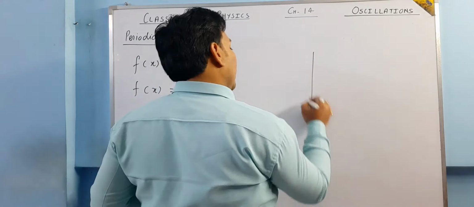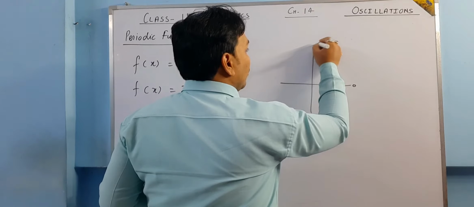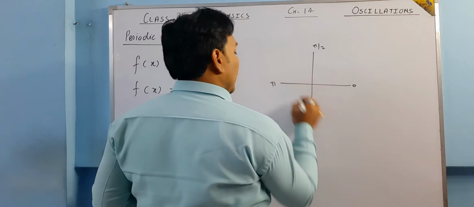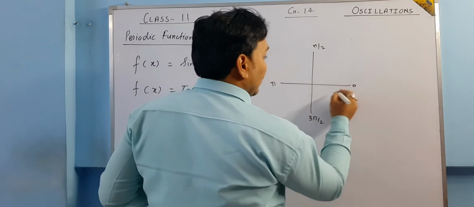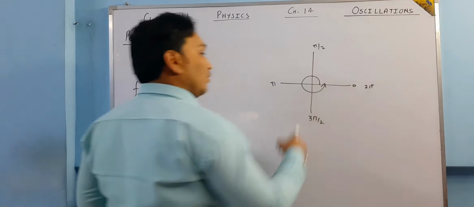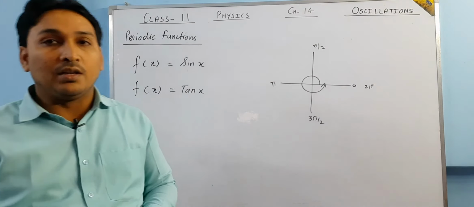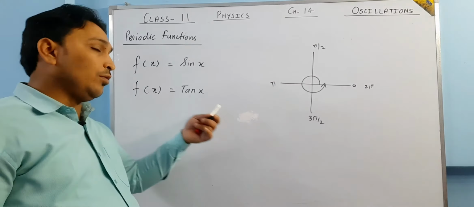I hope you must be knowing that. If this is a quadrant, this is your angle 0, this is pi by 2, this is pi, this is 3 pi by 2, and this is again 2 pi. So after 2 pi, it again starts from 0 only. So if the angles are being repeated, then obviously the values are going to be repeated.